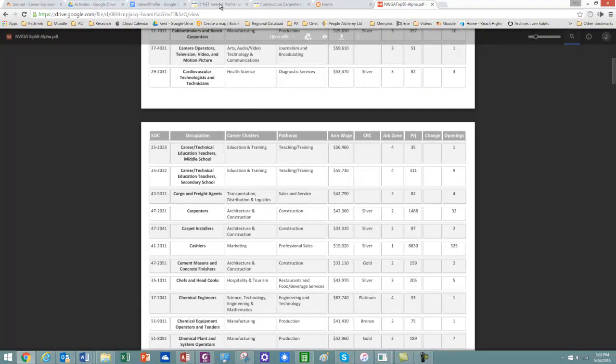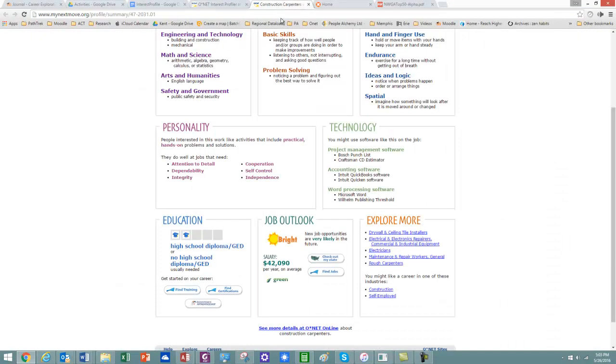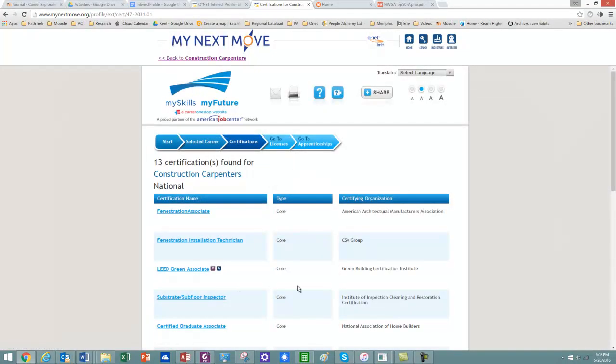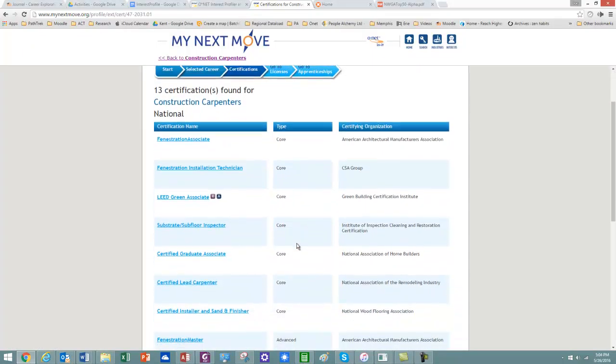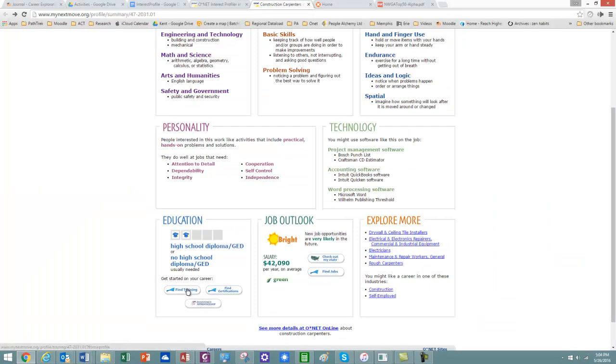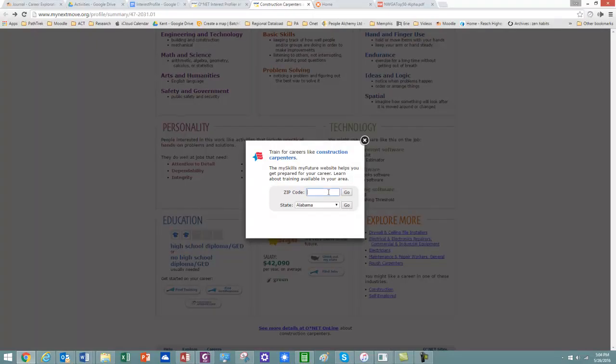Now, if we want to research opportunities to improve our skills in construction, we would actually look at find certifications. These are various certifications we can take for carpenters. And the other thing we would want to look at is find training. So we could look at the training that was in the area.